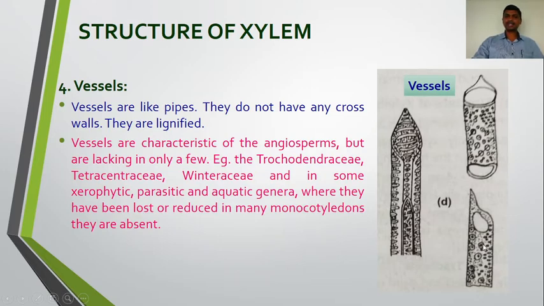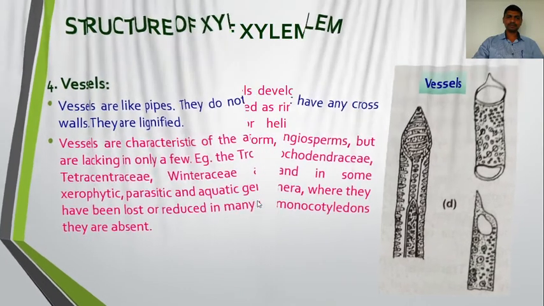Vessels are a characteristic of the angiosperms but are lacking in a few members of the family, for example Trochodendraceae, Tetracentraceae, Winteraceae, and in some xerophytic, parasitic and aquatic genera. In many monocotyledons they have been lost or reduced, or are absent. Okay, so this is about the vessels. These are the pipes that do not have any cross walls and they are lignified, and vessels are a characteristic of the angiosperms. Okay, so this is all about the vessels.